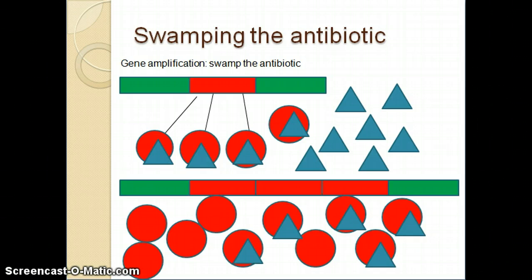However, if the enzyme is overexpressed, as diagrammed below, then there is enough free enzyme to carry out the essential processes, even though the antibiotic is bound to some of the enzyme. The overexpression of an enzyme can occur through gene amplification, where the gene encoding for the enzyme is duplicated or amplified, thereby amplifying the amount of protein for which it encodes.